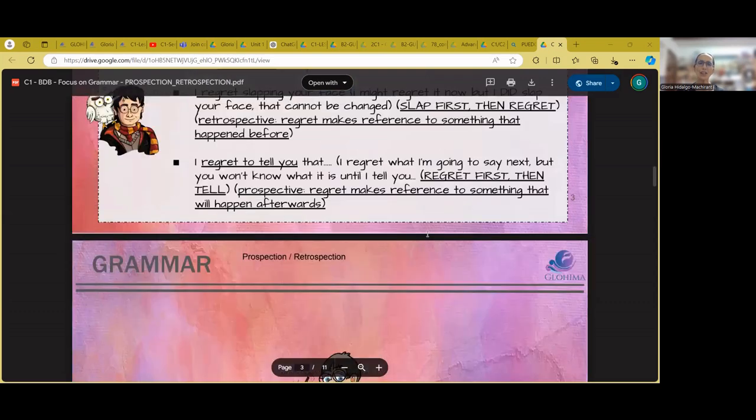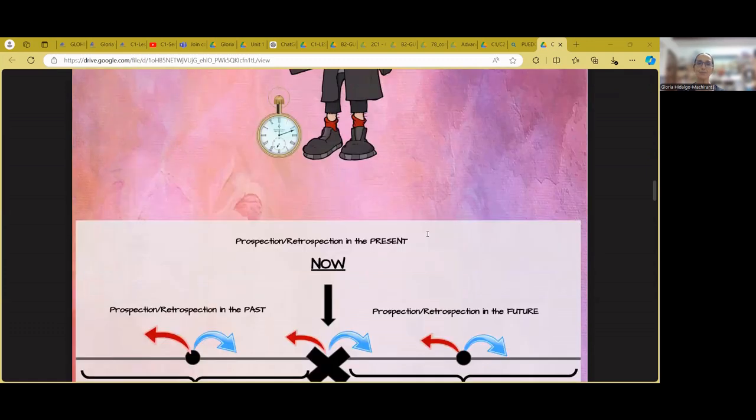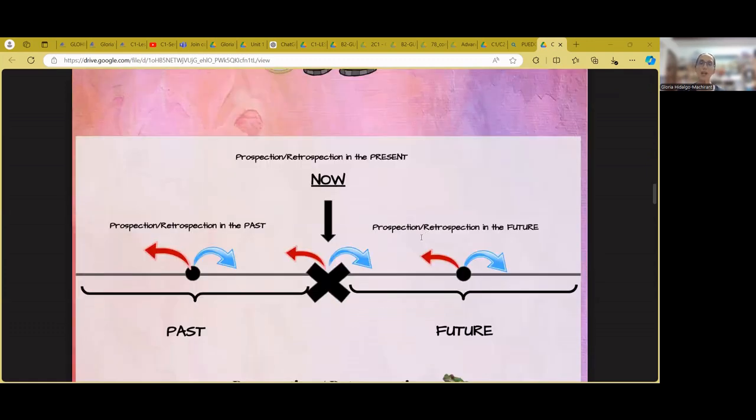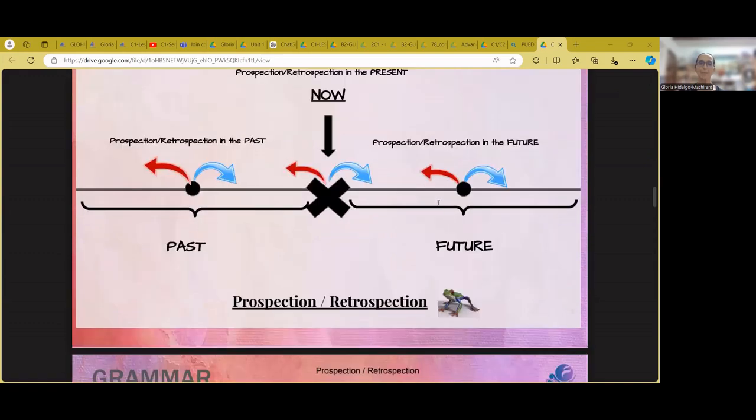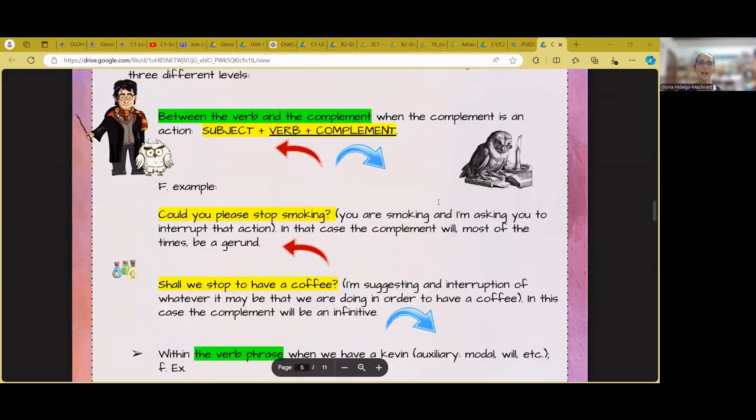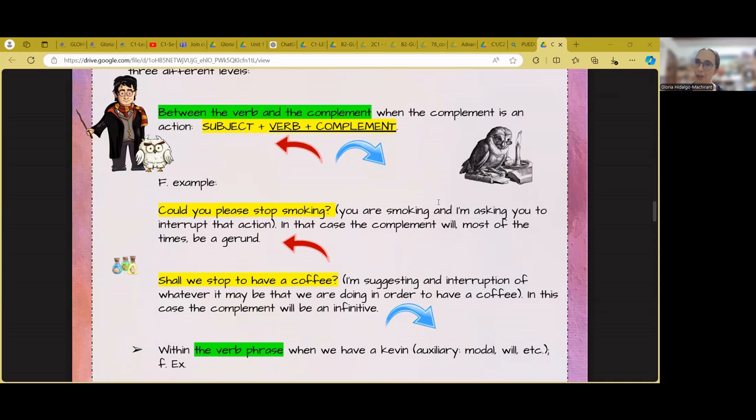We are going to start with the first case in which prospection and retrospection might be applied when we speak. The first case is when, within the sentence, the complement is an action.